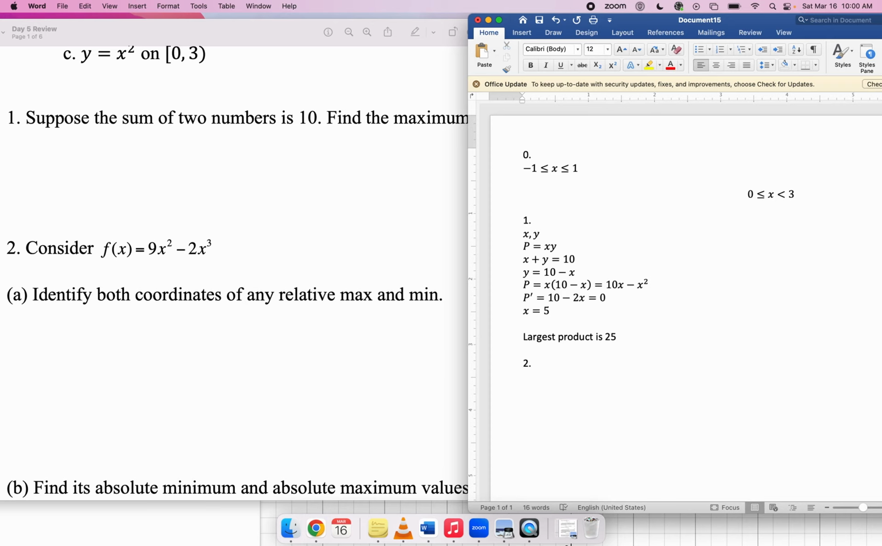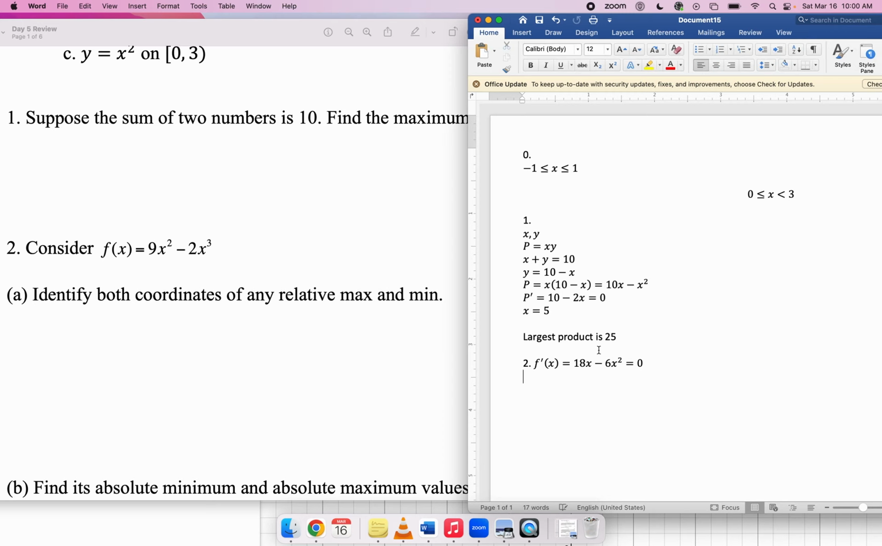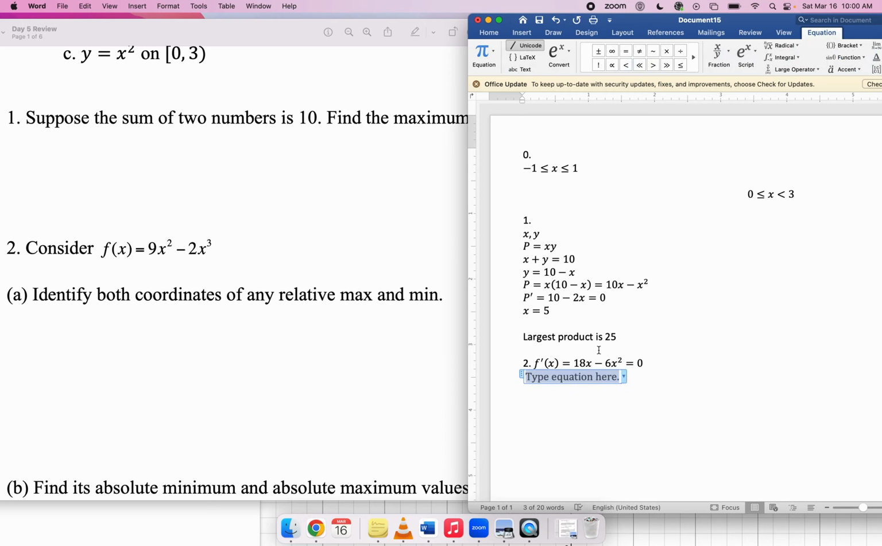Number 2, identify both coordinates of any relative max and min. That's a very old kind of problem. Just take the derivative, set it equal to 0. So 18x minus 6x squared, set that equal to 0. That will factor as 6x quantity 3 minus x equals 0, I think, right? 18x minus 6x squared, yeah. So that gives me two solutions, x equals 0, x equals 3.